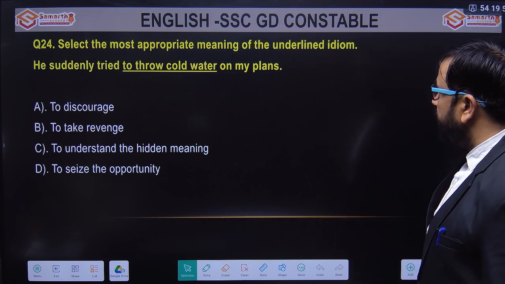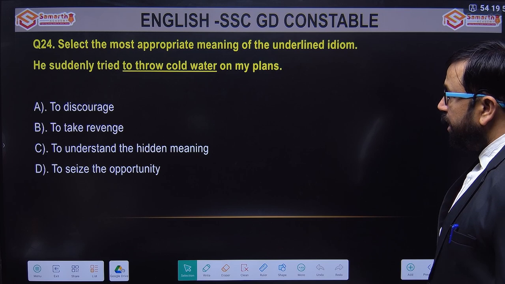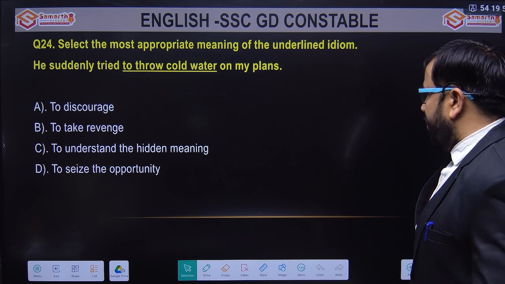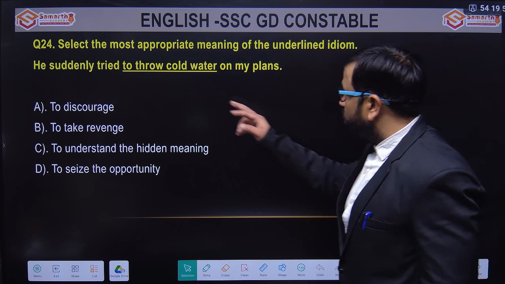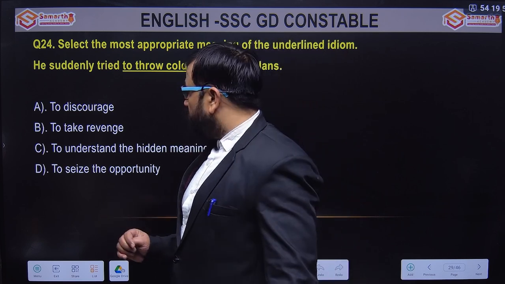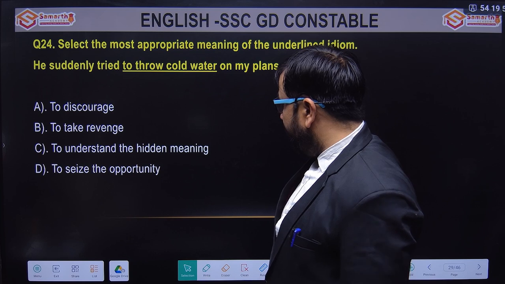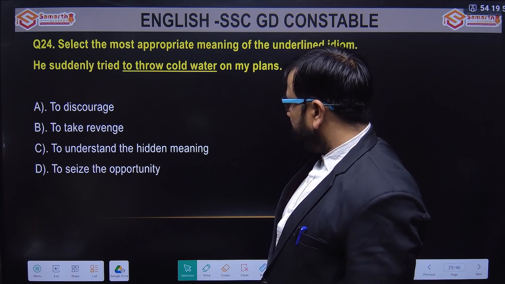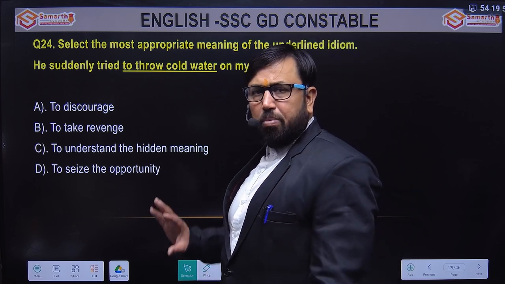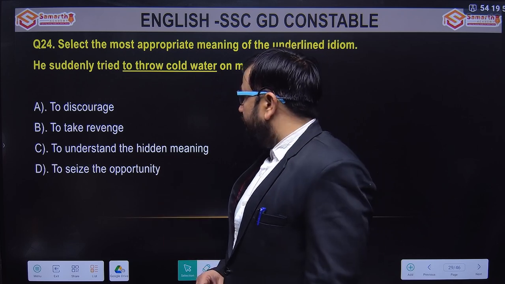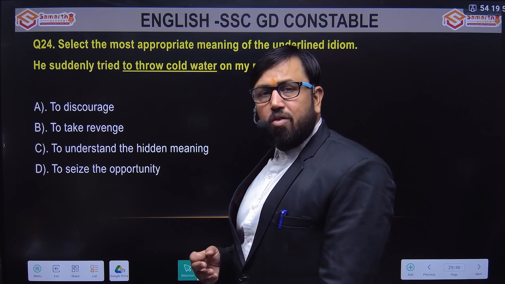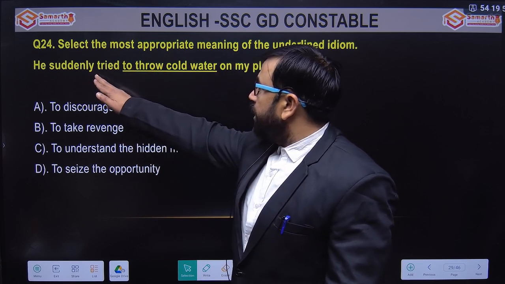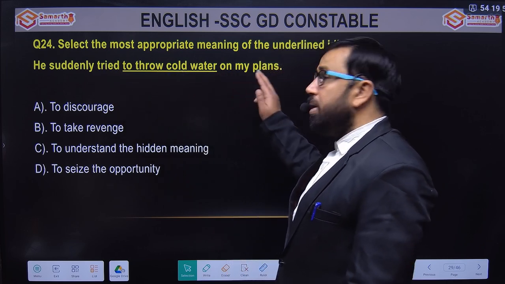The most appropriate meaning of the underlined idiom: he suddenly tried to throw cold water on my plans. The idiom is throw cold water. Options are to discourage, to take revenge, to understand the hidden meaning, to seize the opportunity. Obviously we should be familiar with the meaning of the idiom, only then can you get the answer. But let us assume we don't know the meaning of the idiom, so try to understand the sentence. He suddenly tried to dash my plans.